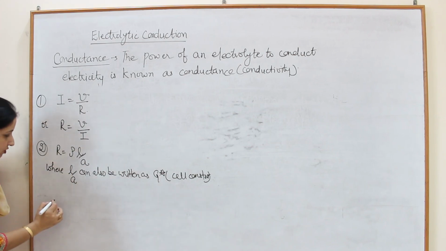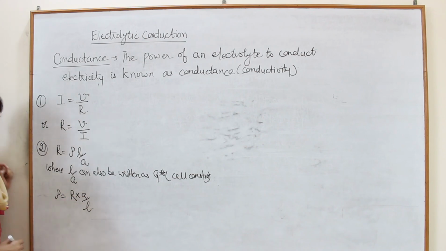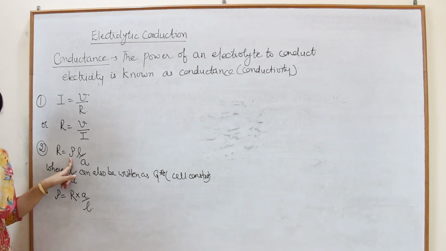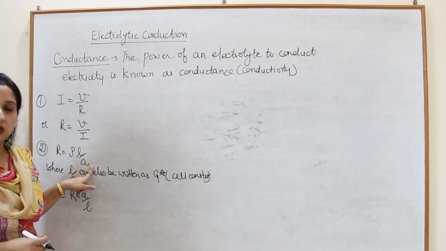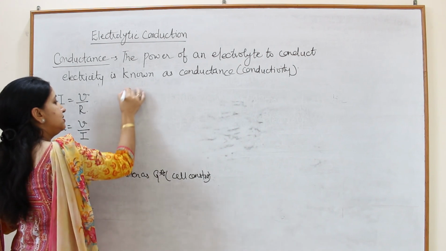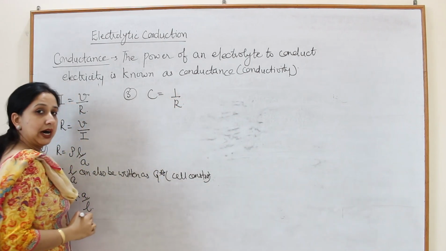From this formula we can write rho is equal to R into A upon L. Now here R is resistance, rho is specific resistance or resistivity, and this L upon A is known as cell constant.